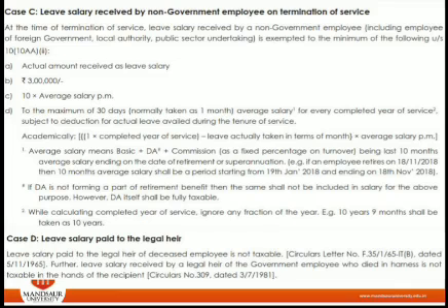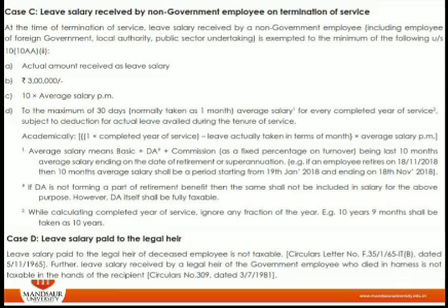Now we need to understand the exact meaning of point D. Point D says that the leaves given by a particular company to an employee in 1 year, whatever leaves he has taken, and the remaining leaves he has not taken, accumulate year by year, and the whole of those leaves can be taken as the total leave available.